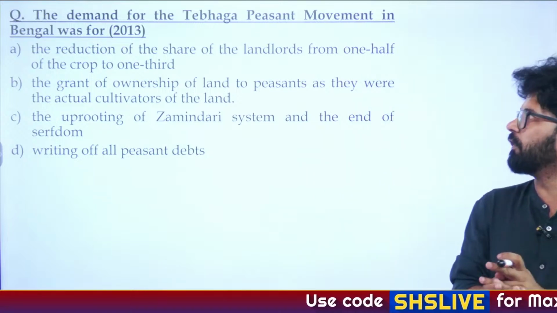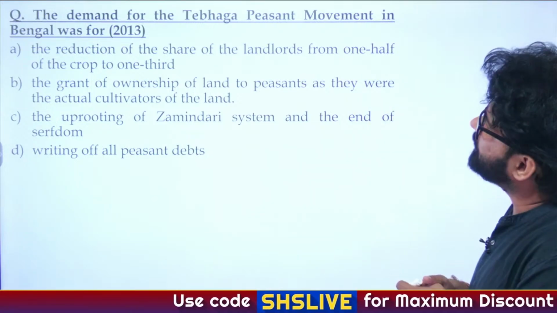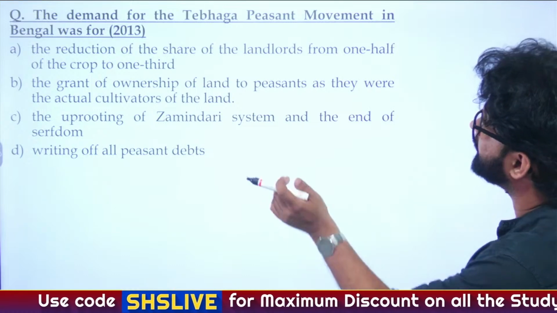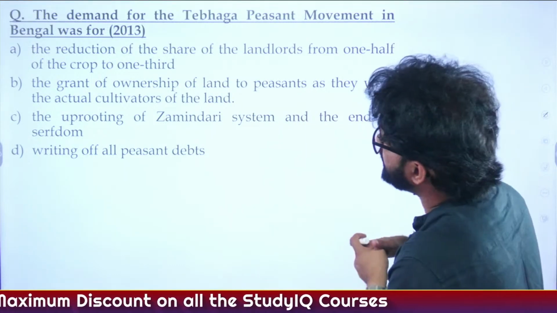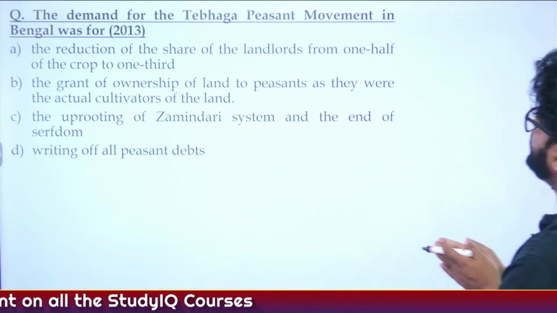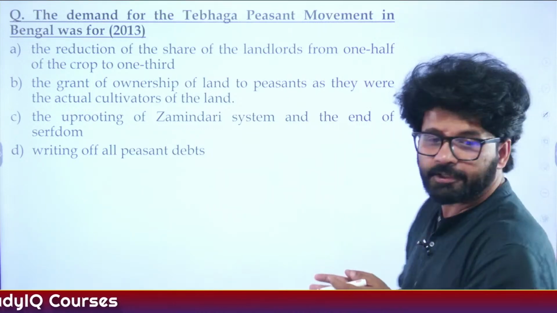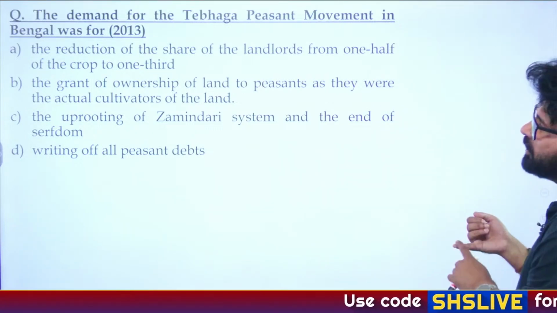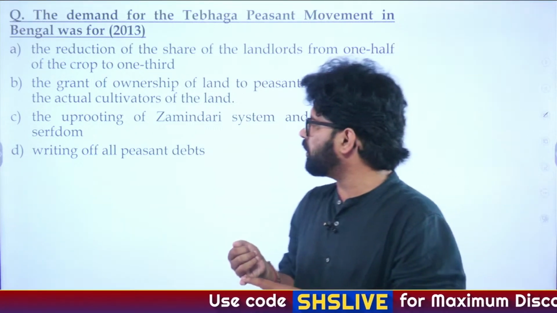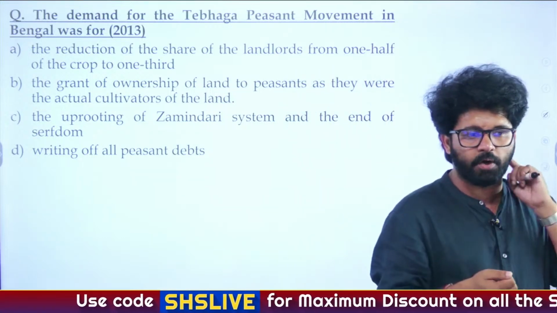Let's solve this particular question asked in 2013. The demand for the Tebhaga peasant movement in Bengal was for: A, reduction of the share of the landlords from 1/2 of the crop to 1/3. B, grant of ownership of land to peasants as they were the actual cultivators of the land. C, the uprooting of the zamindari system and the end of serfdom. D, writing off all peasant debts. So what according to you is the answer?